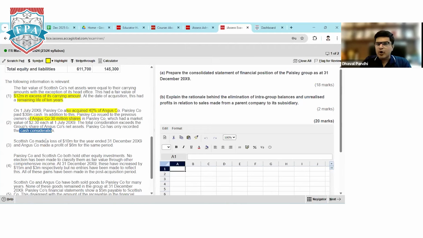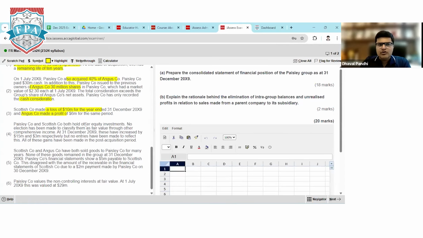S company made a loss of 10 million for the financial year ended 31st December 2019. The subsidiary has made a loss, so it will be split between the parent company's shareholders and NCI. A company has made a profit of 6 million for the period. Very good. The associate is a profitable company, but the subsidiary was the loss-making company.